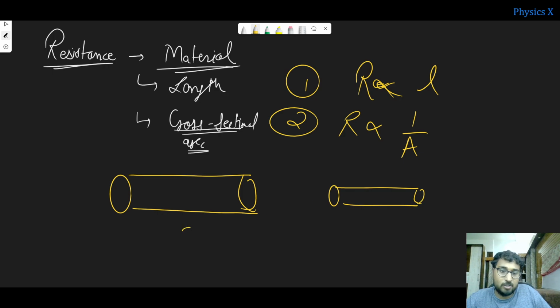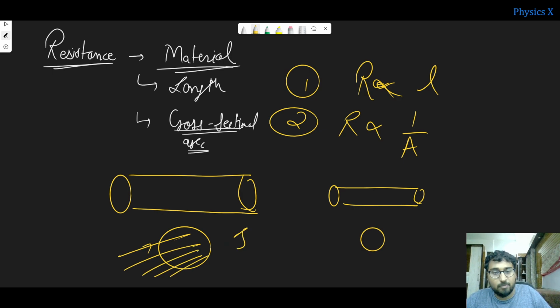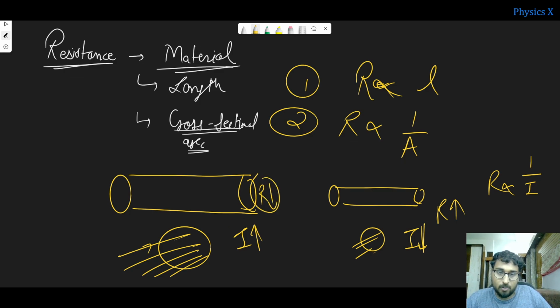You know that this cross-sectional area is like this and this cross-sectional area is like this. So obviously in this one charges can flow more easily. That is, the current will be higher in this case and lower in this case. So you know that R is inversely proportional to I. If the current is less, the resistance here will be high and the resistance here will be low. Because there is more cross-sectional area, more charges can flow at a time through it. That is why, if the cross-sectional area increases, more current will flow and resistance will decrease.